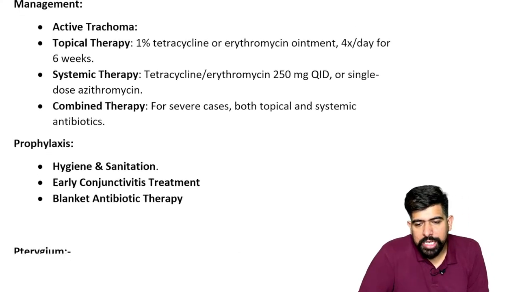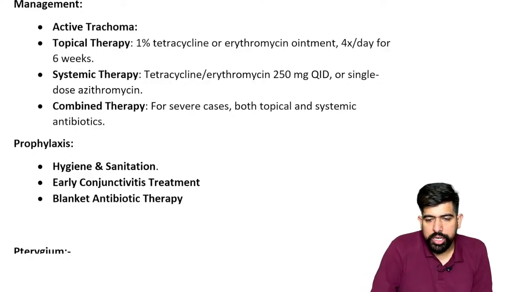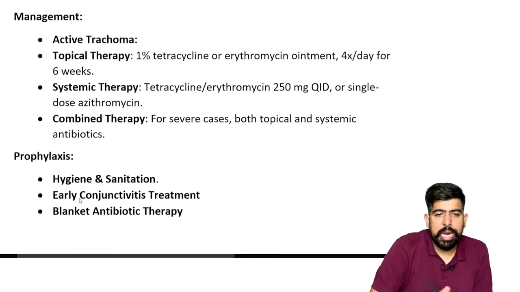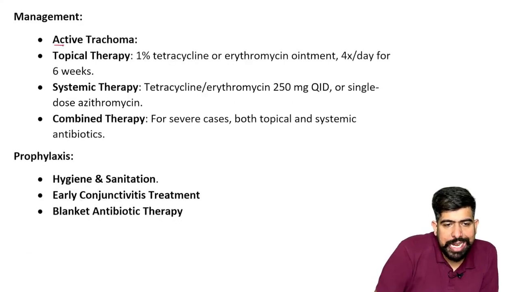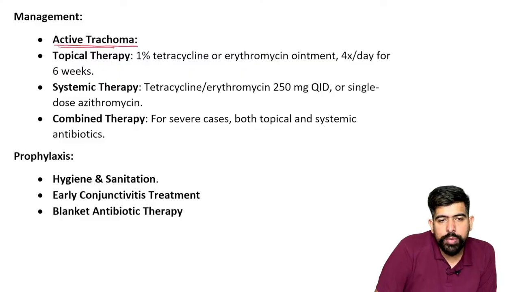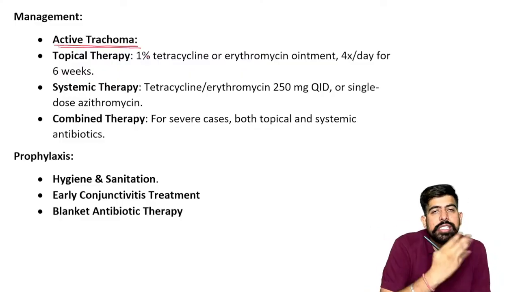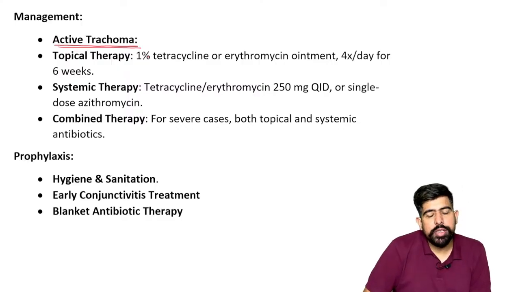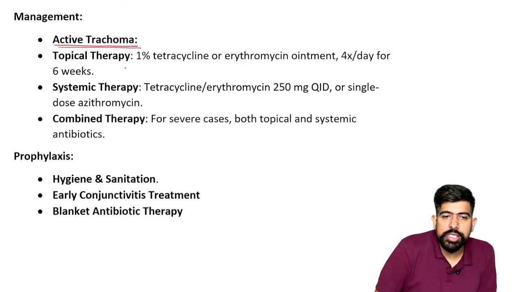For the management of trachoma, we have to give treatment depending on the situation. There are two types. First is active trachoma. Active trachoma means the infection of Chlamydia trachomatis is going on.